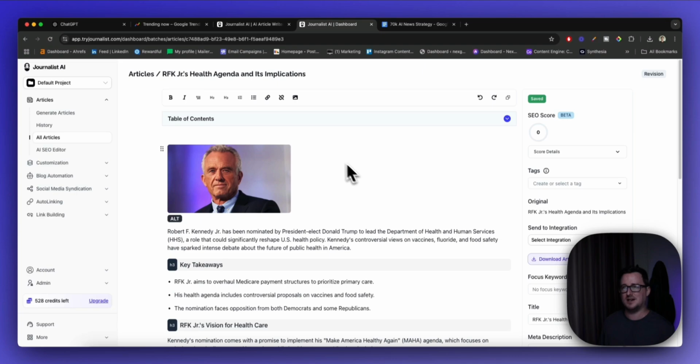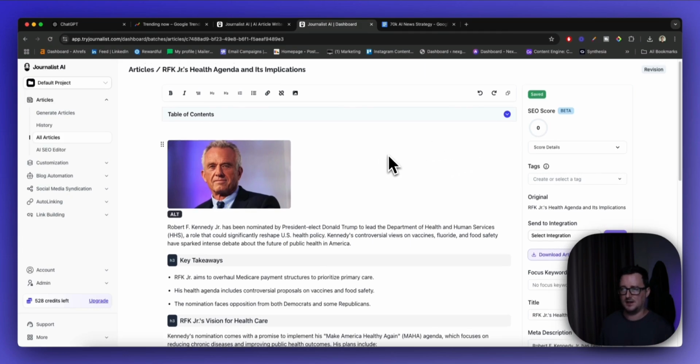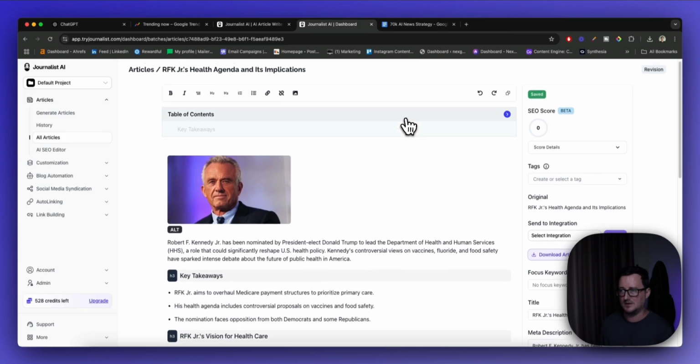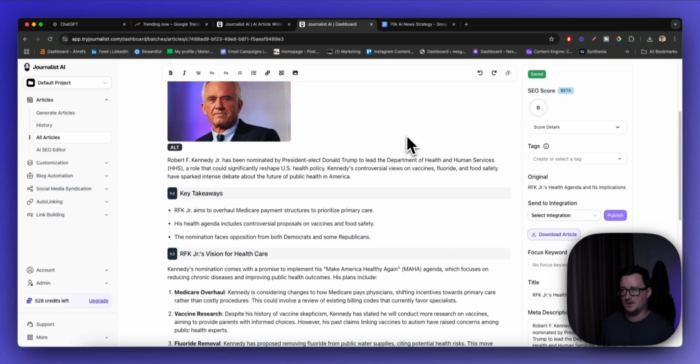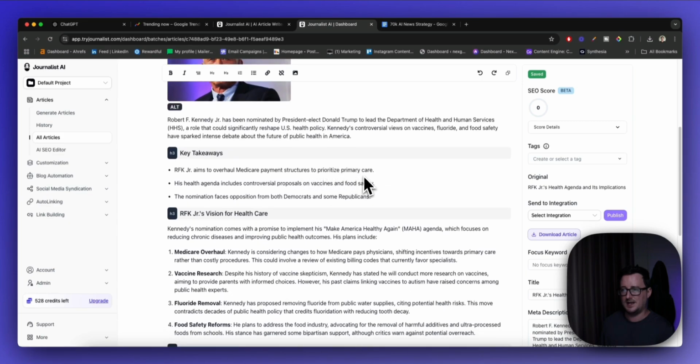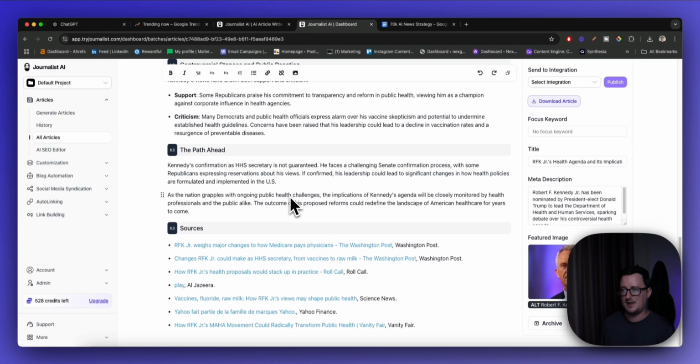Okay, so this is our news article, all right? And as we can see here, we've got a table of contents. I've got the SEO score switched off if you were wondering why it is 0, but this is not an SEO article anyway. We've even got a very nice image of Robert F. Kennedy Jr. there, which is pulled. And we can see key takeaways, vision for healthcare, controversial stances and public reaction, the path ahead, and we've even got multiple different sources.